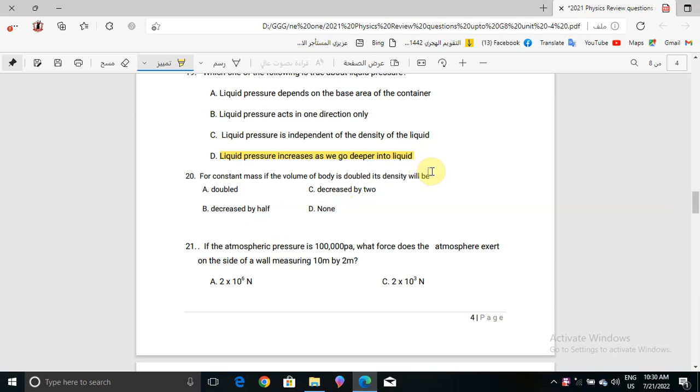it will be, I think this question also was repeated before, so the answer will be decreased by half, as we said before. Okay, now question number 21, if the atmospheric pressure is 100,000 Pascal, what force does the atmosphere exert on the side of a wall measuring 10 meter by 2 meter? So here, when you multiply all of them together, 1, 2, 3, 4, 5, 6, so that means 2 times 10 to the power of 6. So the correct answer for question number 21 will be choice A.